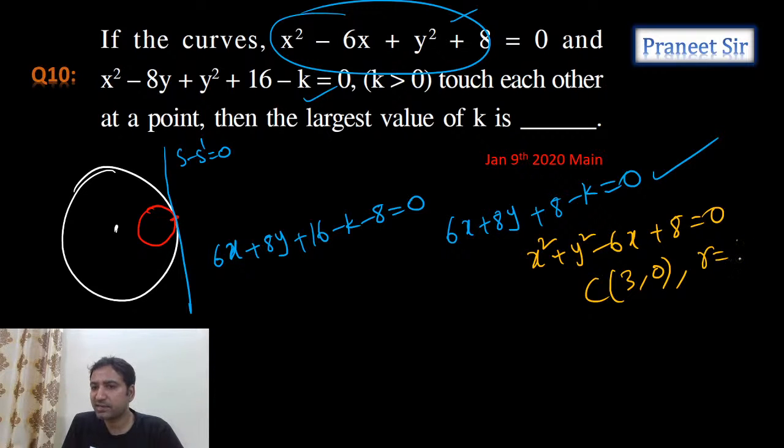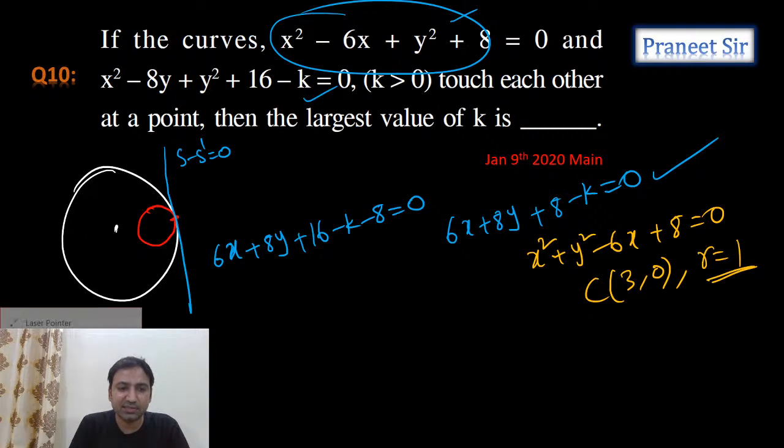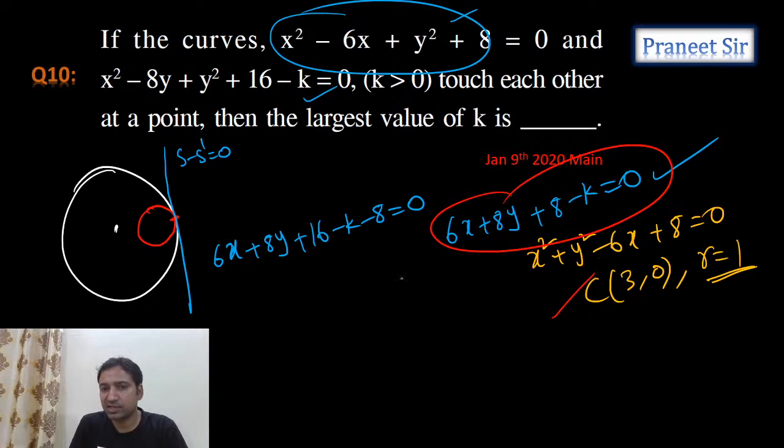Radius is 9 minus 8, which is 1. So radius is 1 unit. Correct? So now tell me, guys, apply the condition for tangency. If you apply the condition for tangency for this line to this circle, what is the condition, guys?